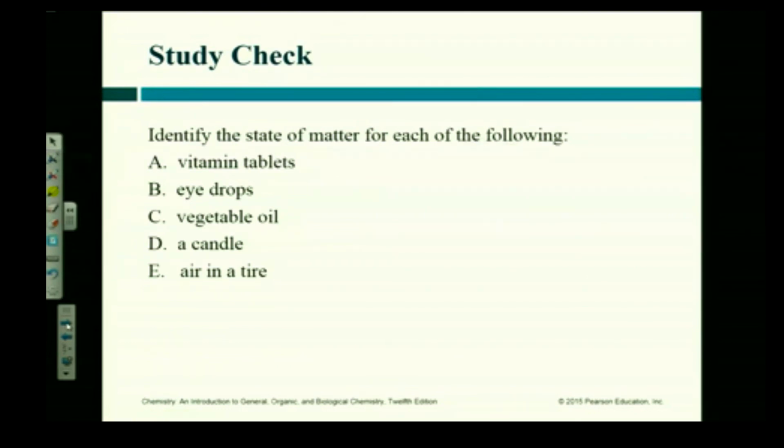Candles. When I buy my candles, they're solid, right? When I light them, it changes them, melts them, right? I can melt it, but at room temperature, candles are normally a solid. What about the air in your tire in your car? Gas, right?